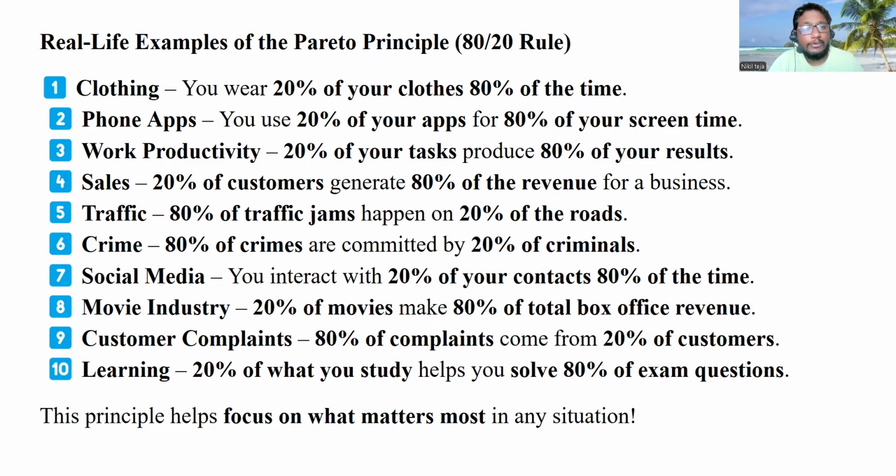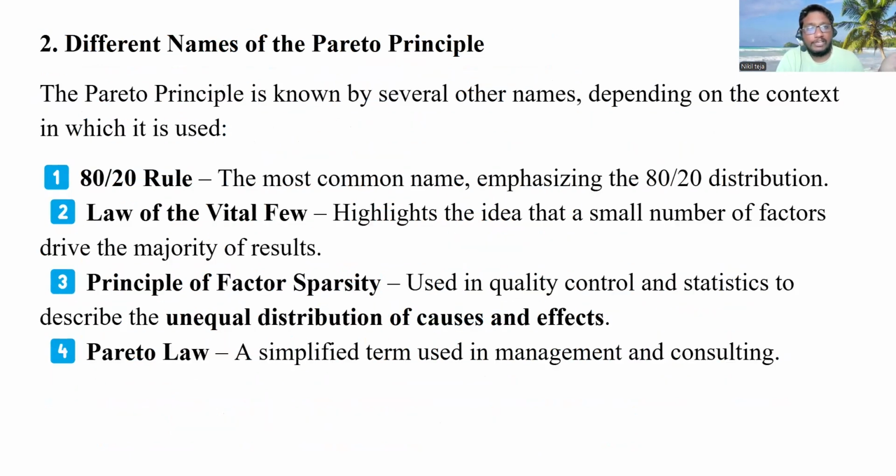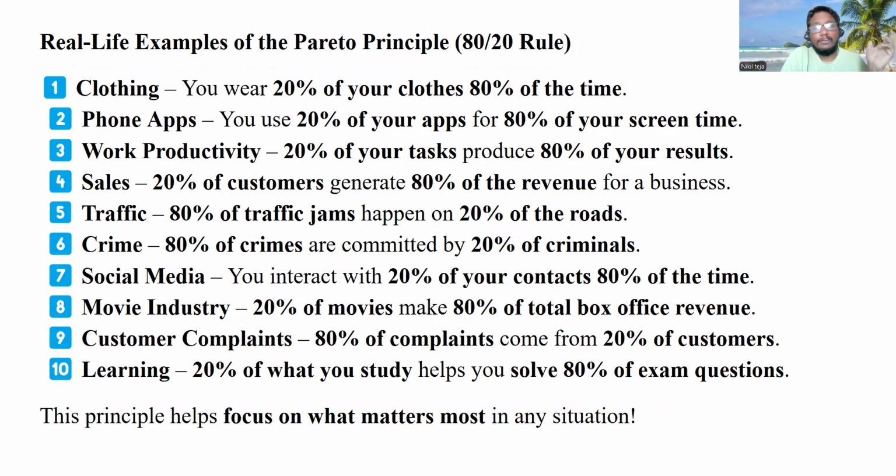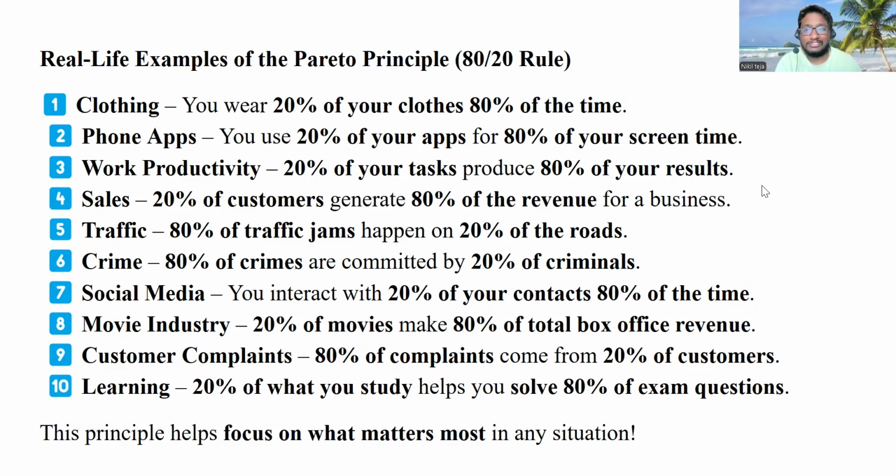In this slide, we will learn about real life examples of the Pareto principle, that is the 80-20 rule. In the previous slide, we learned about the different names of the Pareto principle. Now real life examples. First is clothing. You wear 20% of your clothes 80% of the time. I don't know about girls, but boys will be wearing 20% of their clothes always, 80% of the time, even though they have many clothes in their wardrobe and suitcases.